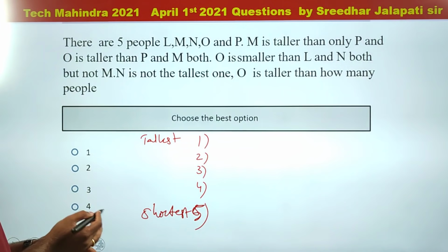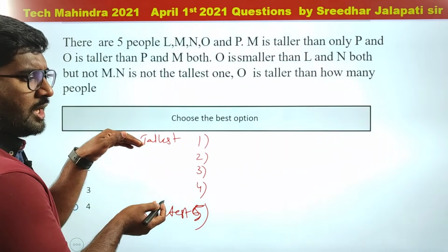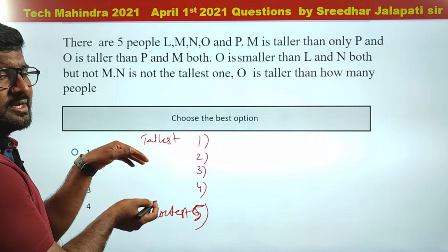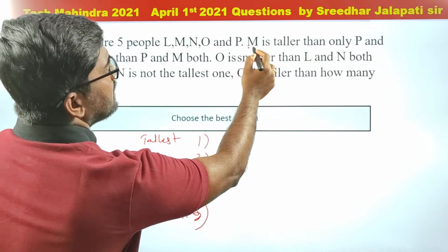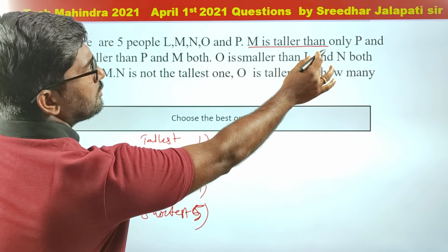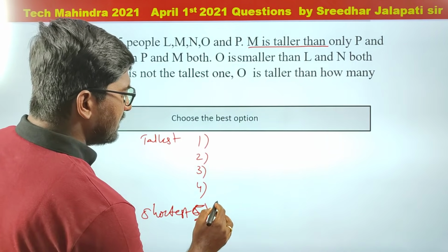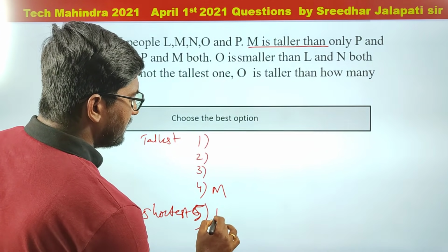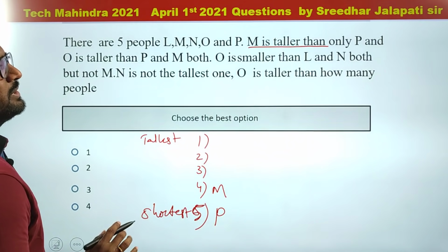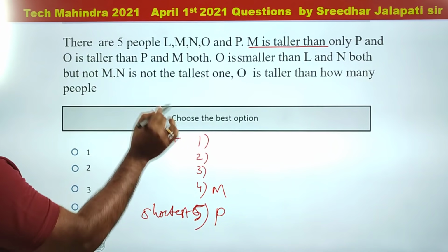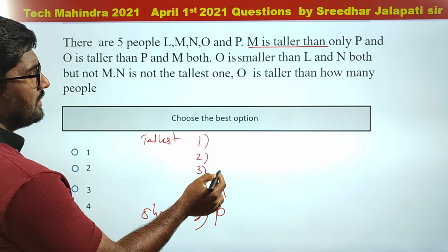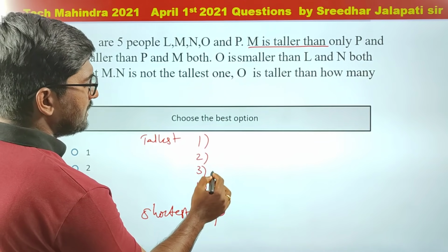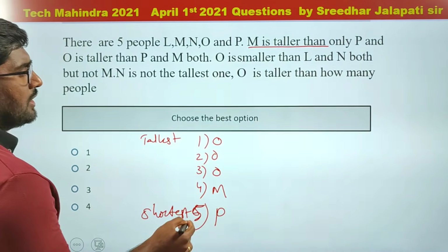You can arrange vice versa, that is up to you. But you need to have clarity in what you are actually arranging. In your arrangement, 1 is what? That you should know. So here it is given M is taller than only P. M is taller than only P, that means M is 4th and P is 5th. And O is taller than P and M both. So O can be here or here or here. So far I don't have any clarity.